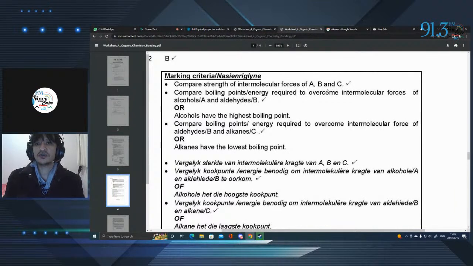Compare strength of intermolecular forces of A, B, and C. Compare boiling points or energy required to overcome intermolecular forces of alcohols A and aldehydes B. Of course, the amount of energy required to overcome intermolecular forces of alcohols is greater than that of aldehydes. Alcohols have the highest boiling point. And why is this? Well, they have the hydroxyl group at the end of the organic compound, and so it's easier for them to form hydrogen bonds, which are not a van der Waals force, but rather a dipole-dipole force. And the other state, alkanes have the lowest boiling point, as we mentioned.